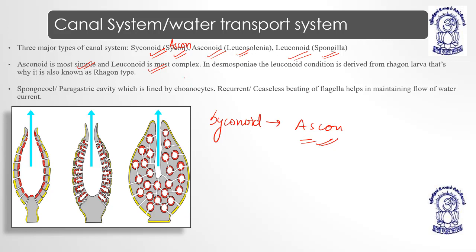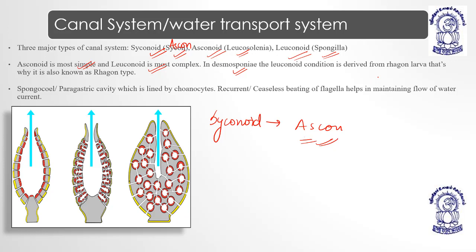There is one important modification in case of Desmospongia. Desmospongia is a class of sponges in which a larva, which is known as Rhagon larva, is converted into a water canal system, and that is why this canal system is derived from the larva.